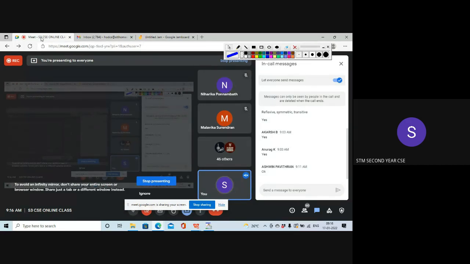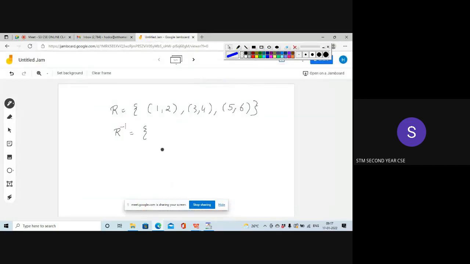Anurag, Ashwin, Akash, I'm getting responses from only three. (2, 1), (4, 3), (6, 5). Very good. Just reverse the ordered pairs and you get R inverse. Just reversing the ordered pairs, you will get R inverse, that is (2, 1), (4, 3), (6, 5). Very good. So this is R inverse.